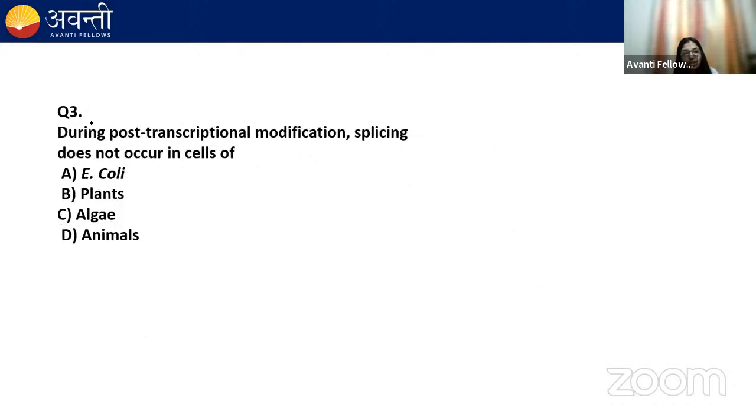Now moving to question number 3. Question number 3 says during the post-transcriptional modification, splicing does not occur in cells. Option A says E. coli, B. plants, C. algae, and D. animals. Quickly answer. What do you think? What will be the correct option? They're asking about during the post-transcriptional modification, splicing does not occur in.